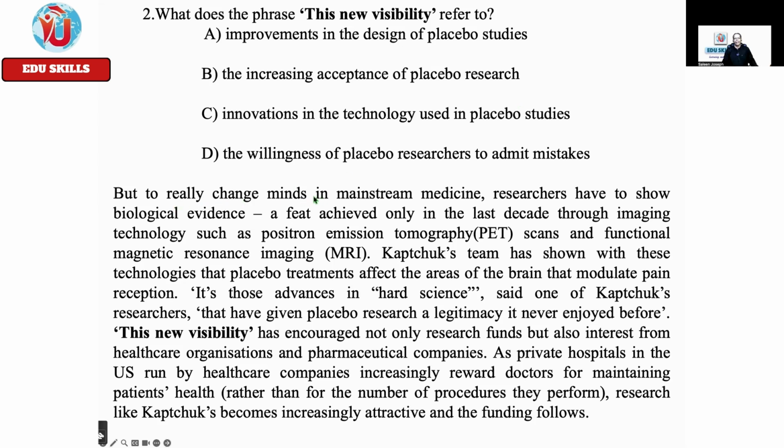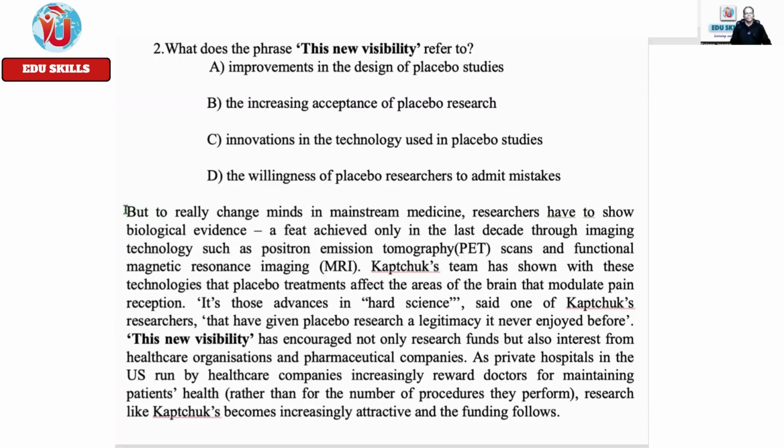But to really change minds in mainstream medicine, researchers have to show biological evidence, a feat achieved only in the last decade through emerging technologies. So you see here, the topic sentence tells you, change minds in mainstream medicine. What does it mean?